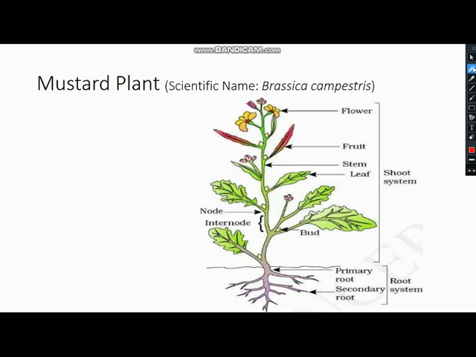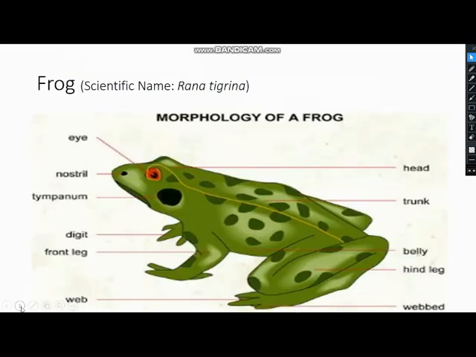Okay, so this is the scientific name of mustard plant, and you know that the mustard plant has different organs. I'll explain its organs next. Now the second example is frog. And what's the scientific name of frog? Rana tigrina. And when you write it in the exam, if this question is asked, after writing it, you have to underline it. Okay, so Rana tigrina.